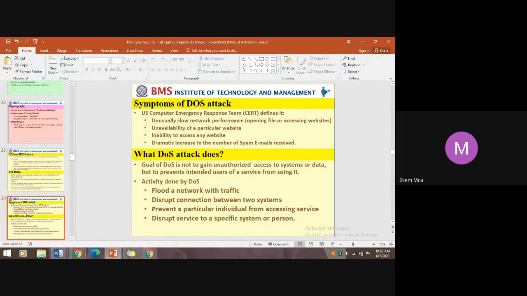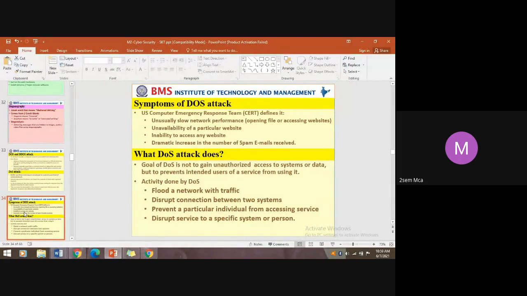So if you are browsing, sometimes you might feel that the browser is taking a little more time than usual. So unusually slow network performance, sometimes opening a file or accessing a website. If you feel that, obviously a lot of traffic is moving behind the scenes in the background. So I can't say it's a symptom. It is not an attack. It is a symptom of high traffic.